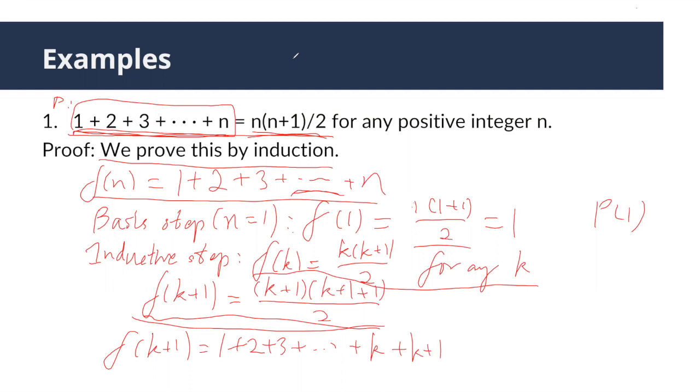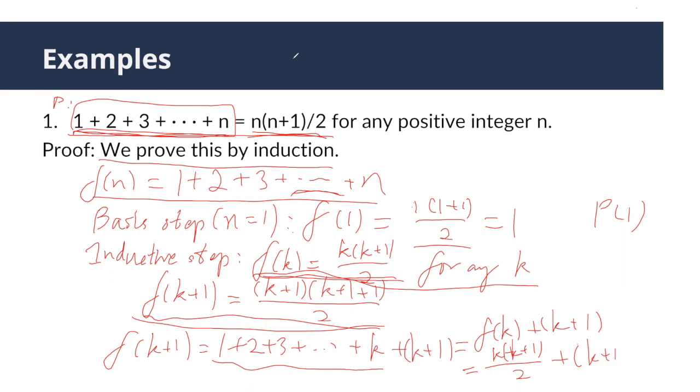Okay? Now what do we do? Here is where we are going to use the inductive hypothesis, because this part is just equal to f(k), correct? Then, by inductive hypothesis, f(k) equals this one, k times (k plus 1) over 2 plus k plus 1.